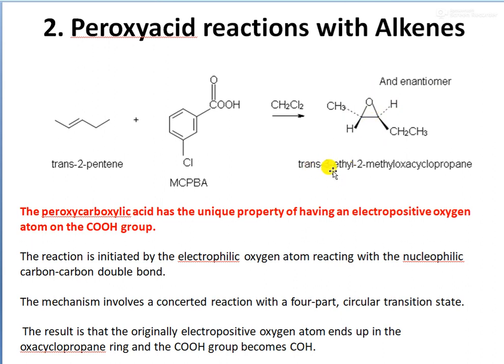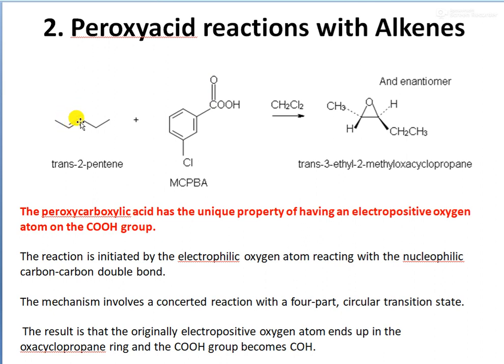So this is trans 3-ethylene 2-methoxy cyclopropane. The peculiarity of this compound is that peroxy carboxylic acids usually have an electropositive oxygen atom, and because of this the reaction is initiated by an electrophilic oxygen atom reacting with the nucleophilic carbon-carbon double bond. This carbon-carbon double bond is electron rich. So this electrophilic oxygen atom attacks this carbon-carbon double bond.